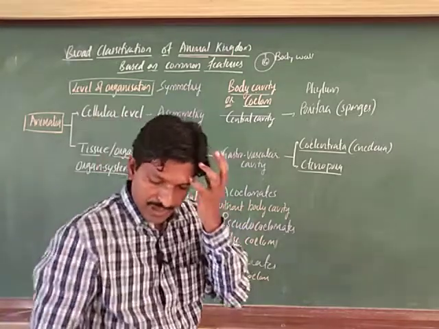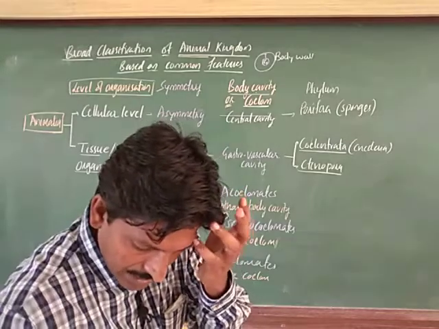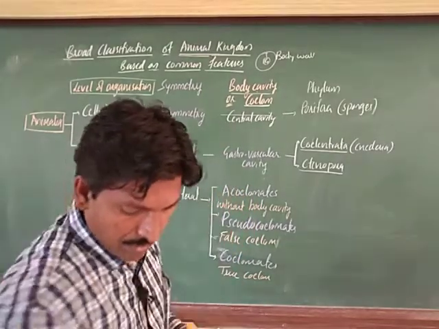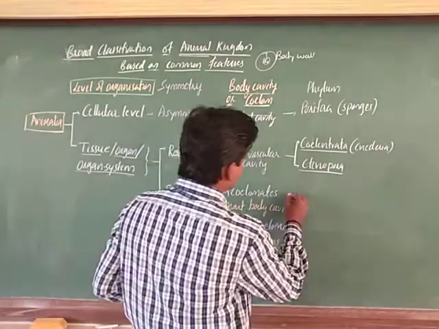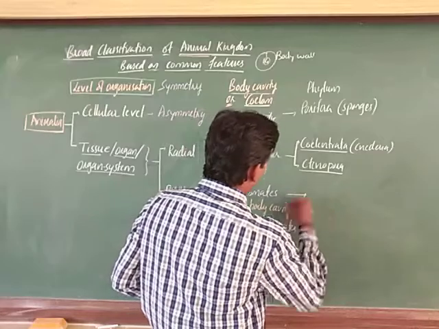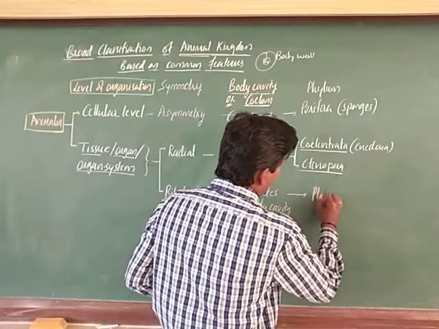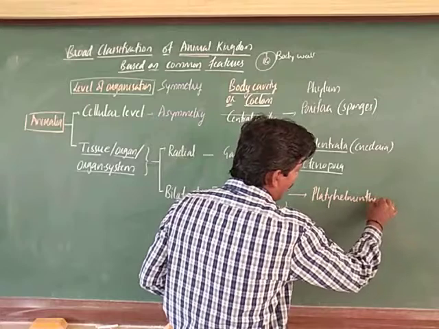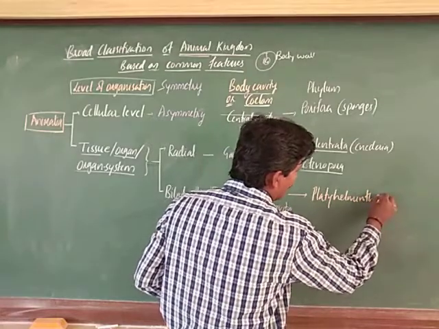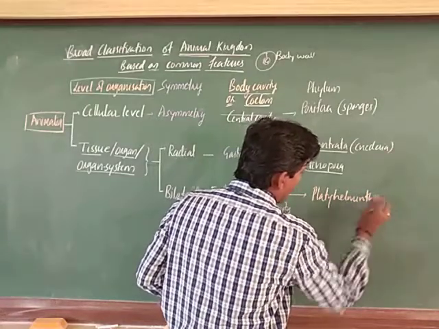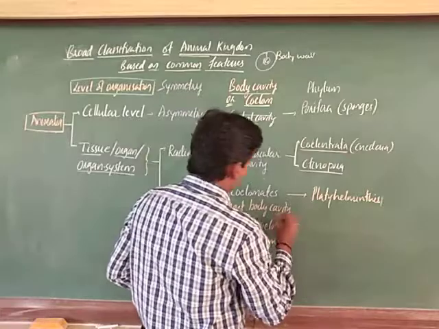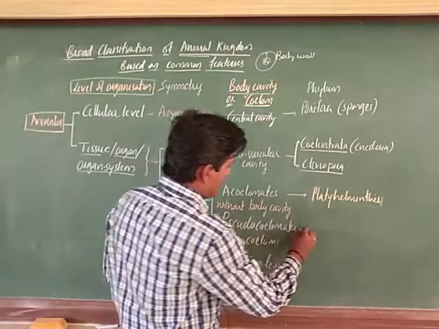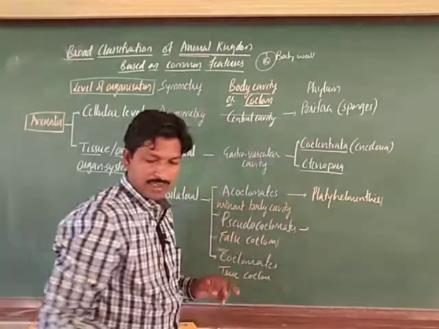So, examples we can take: for acoelomates, the Platyhelminthes. Next, for pseudocoelomates you can give Aschelminthes.